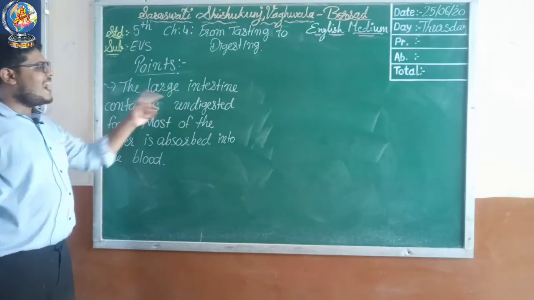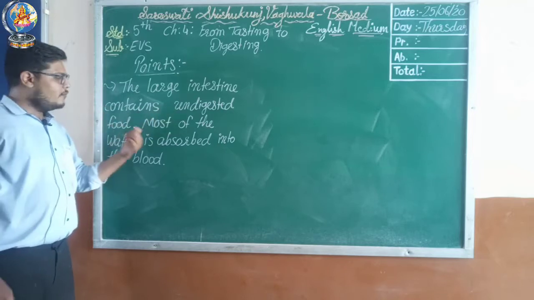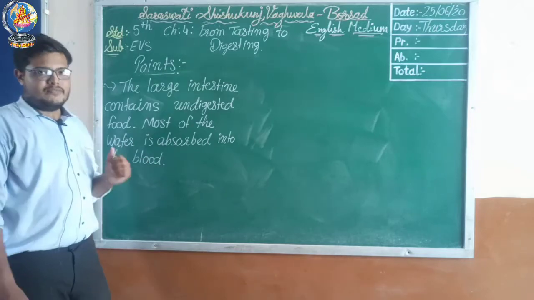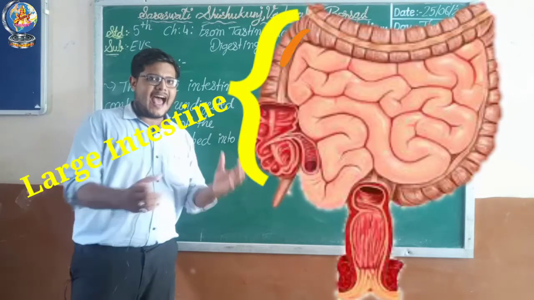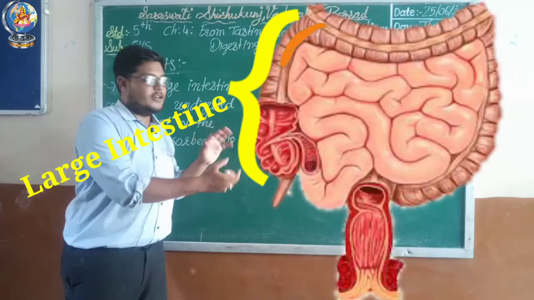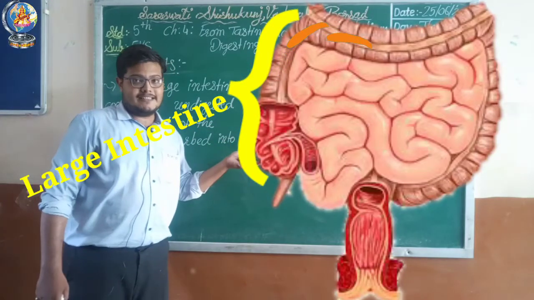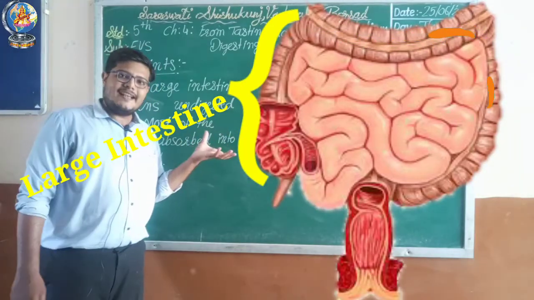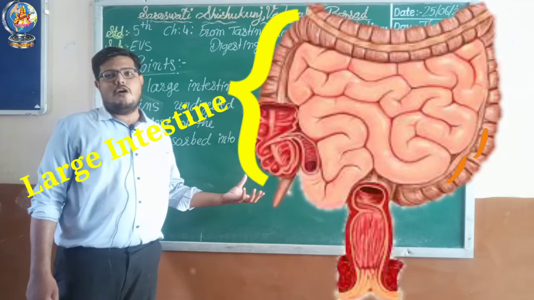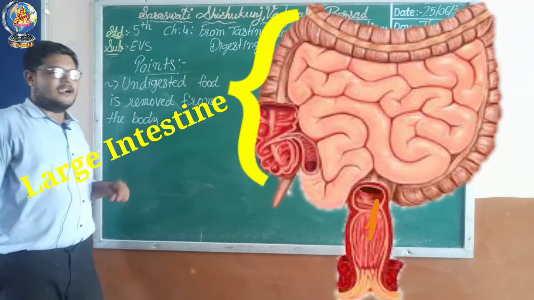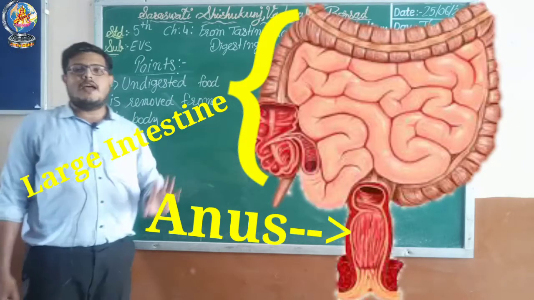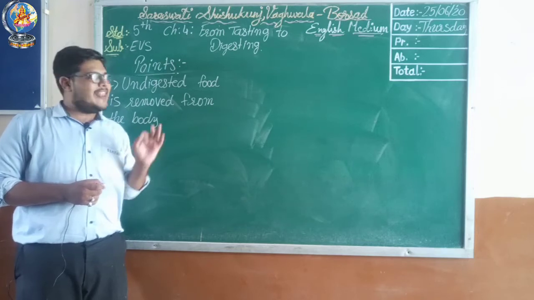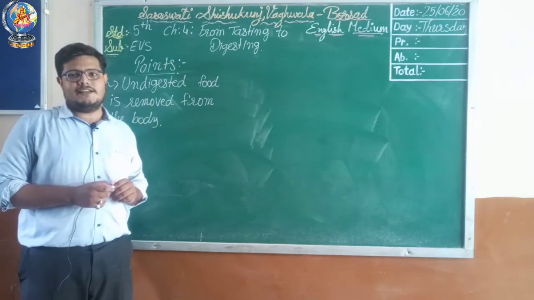Now what will happen in the large intestine? See here, the large intestine contains undigested food. As we discussed, most of the water is absorbed into the blood. Now that undigested part has some amount of water. That water will be absorbed by the large intestine walls, and that water will also get added into the blood. That undigested part will get removed from your body. The undigested part is removed from the body through the anus, right? So this was the complete process of digestion. Now let's take a quick review of this digestion process.